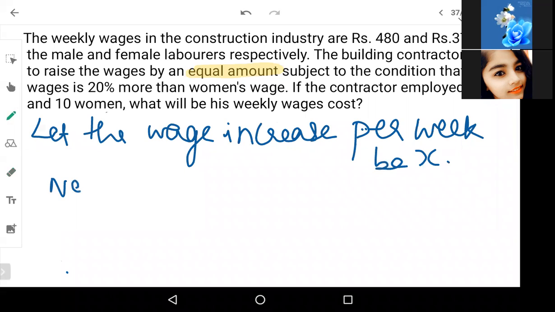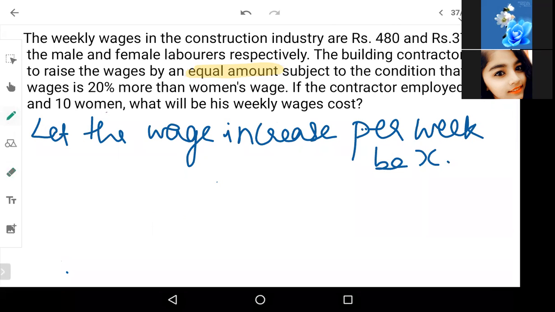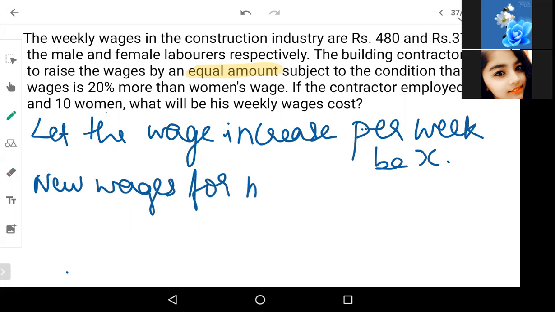New wages for male workers. What was the old wage?